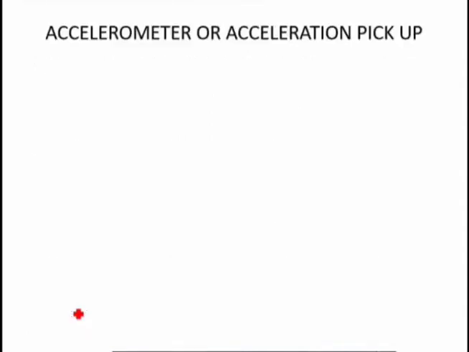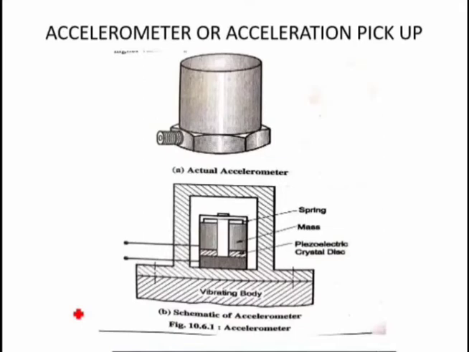Okay. Now the third one and the very important one is called the excitation pickup or accelerometer, which is widely used in most of the applications because it is a high frequency transducer as well as light in weight. Why? Please understand the detailed analysis of the accelerometer, or you can also call it the excitation pickup. Now basically this accelerometer is again a seismometer which consists of a spring, mass and a damper. But here an extra element is used called a piezoelectric crystal disc.